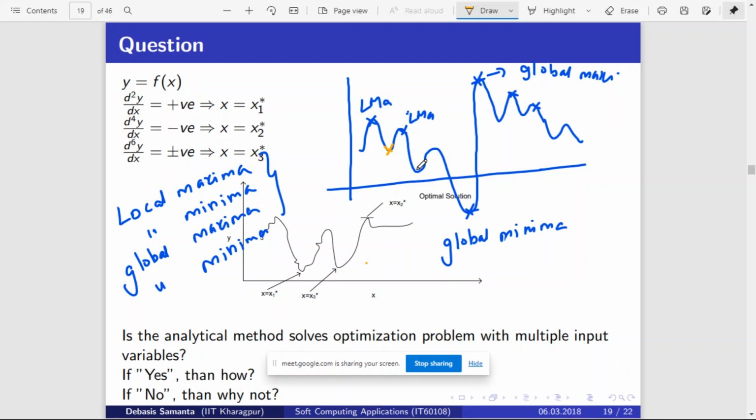So this entire thing is called the problem space. That is, these are the different outputs your problem is going to give for different inputs. Maybe this is x the input, this is y the output. If x falls somewhere here, then these are the outputs you are going to get, right? Now our objective is to find what? If it is a minimization problem, then what is our objective? Our objective is to find what?